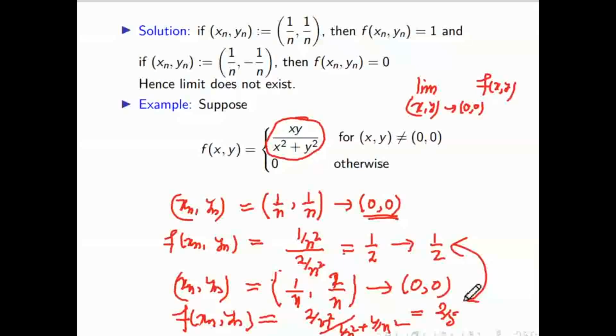Is it okay? So we have to randomly choose two sequences. Yes, you have to show at least 2, and both should be different. Then only the limit does not exist. If both are the same, then you cannot say anything, because if the limit exists, for all sequences the answer will come same. So you get at least 2 sequences which have different answers. That means the limit does not exist. So this is the first criterion, that is called the sequential criterion.